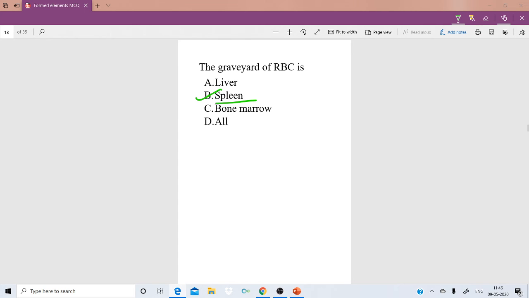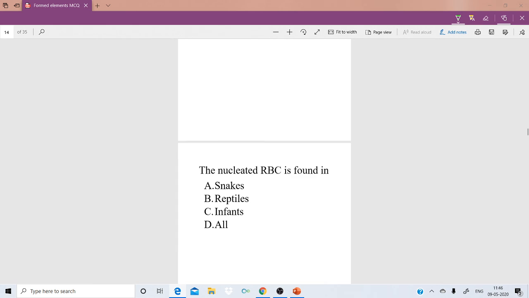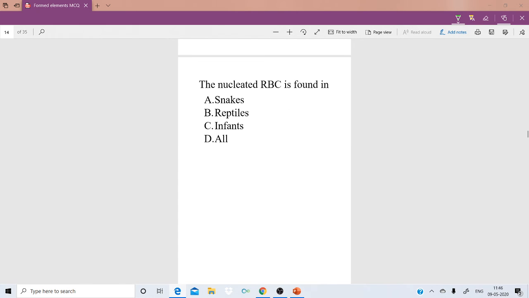Next question. The nucleated RBC is found in. Generally I said that RBC are without nucleus, the cell without nucleus is RBC. Generally they are non-nucleated, but there are some exceptions. Some organisms have the nucleus. Option A, snakes; option B, reptiles; option C, infants; option D, all.